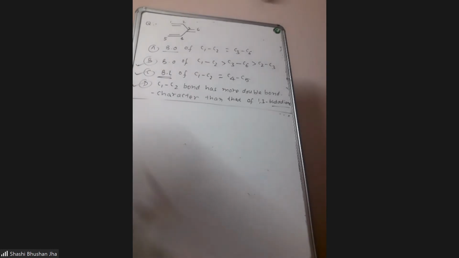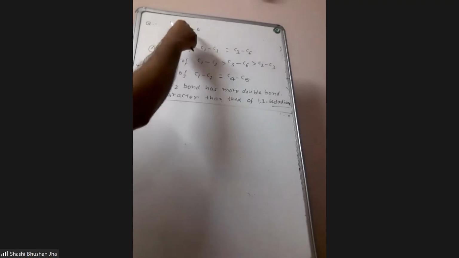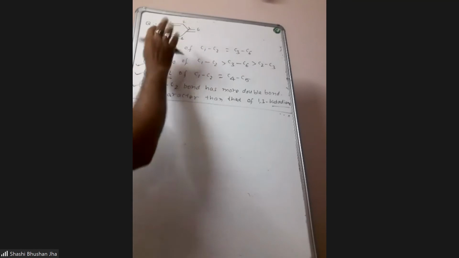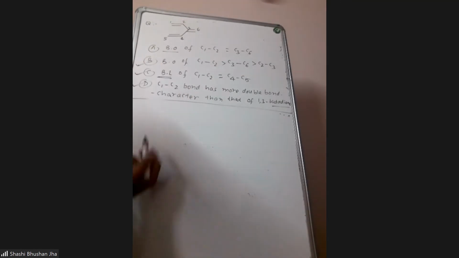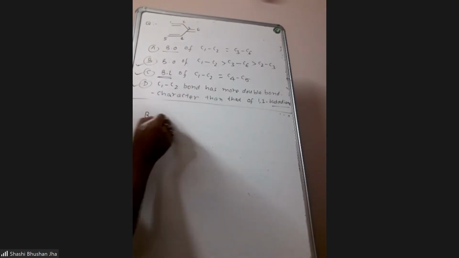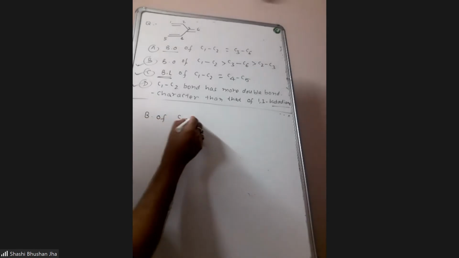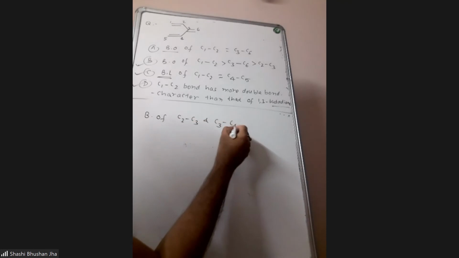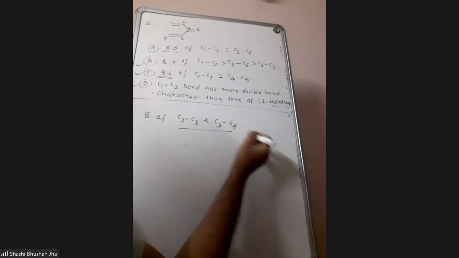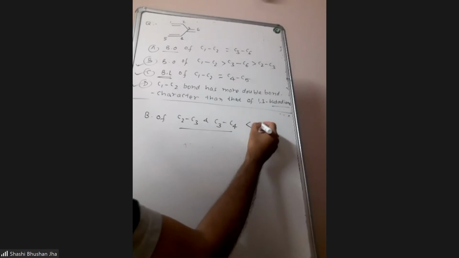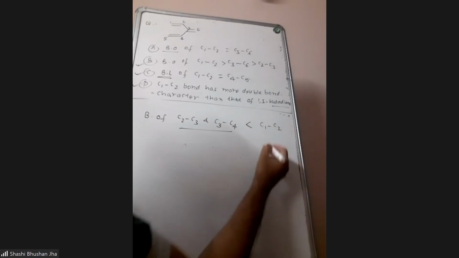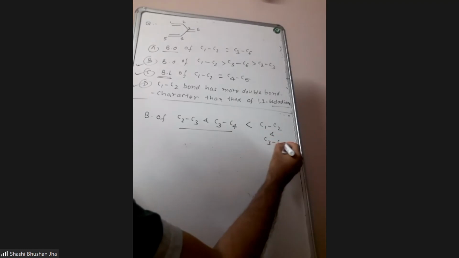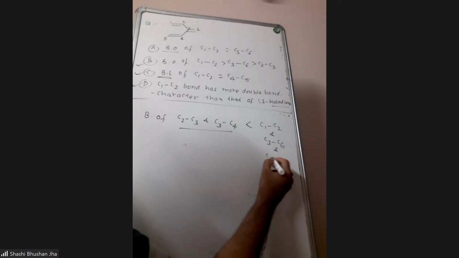Can we say that the bond order of the carbon 2, carbon 3 bond and carbon 3, carbon 4 bond will always be less than carbon 1, carbon 2, carbon 3, carbon 6, and carbon 4, carbon 5?